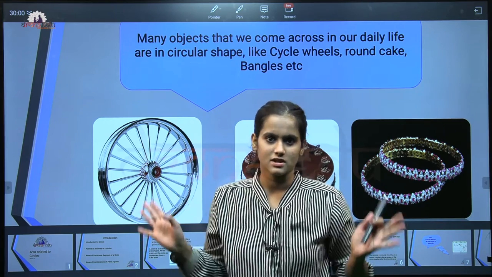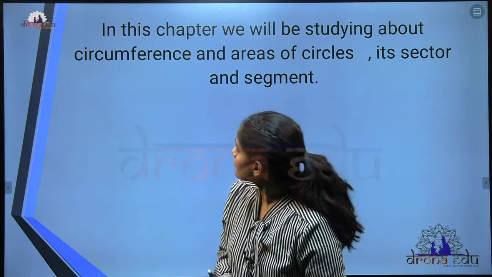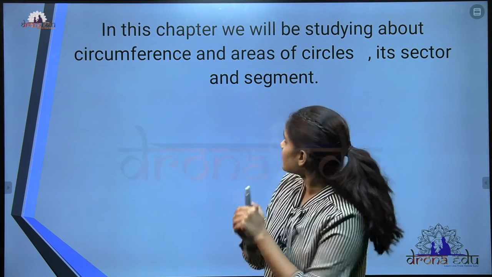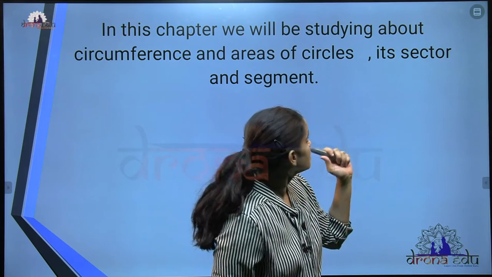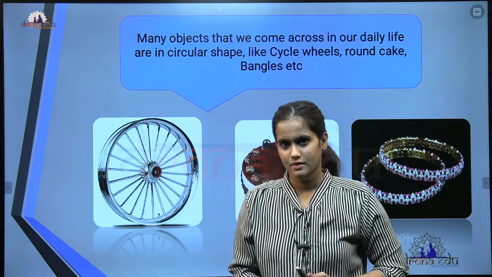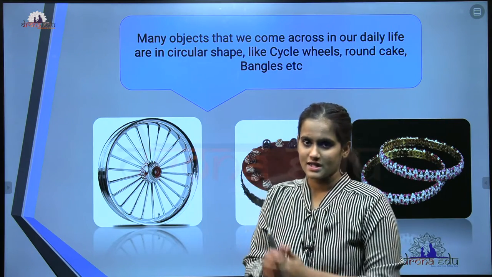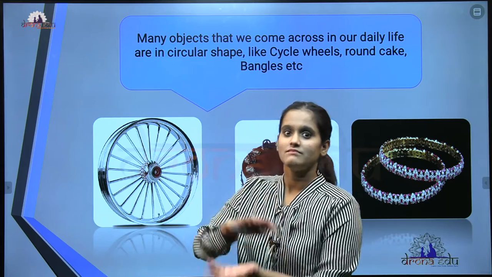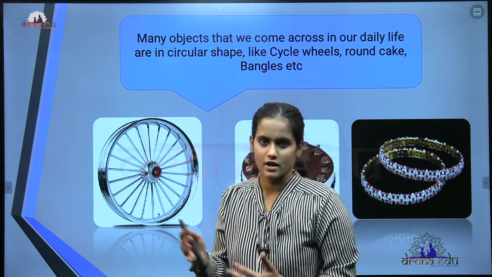In this chapter we will be studying about the circumference and the perimeter of circles as well as the sector and segment. This is the topic which we mainly study in this chapter. So all this was an introduction, and now let's start with the main topic.